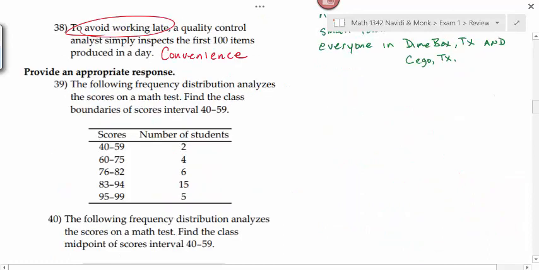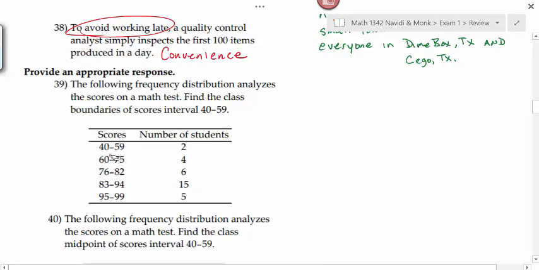Number 39 says the following frequency distribution analyzes the scores on a math test. Find the class boundaries of scores interval from 40 to 59. Did we go over class boundaries? I don't remember if we did or not. I don't think we did for this book.